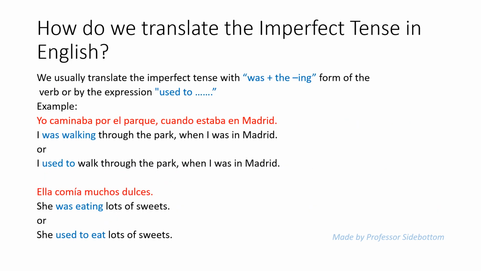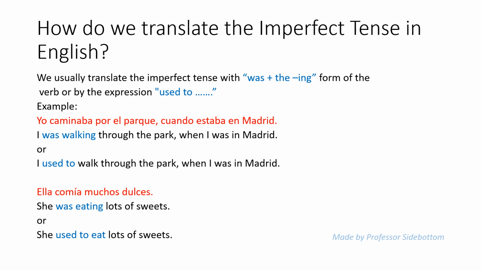Now let's talk about the translation of the imperfect tense in English. We usually translate the imperfect tense with was plus the ing form of the verb, like was walking, was talking, was singing, was teaching, or by the expression used to walk, used to teach, used to sing. And I'm giving you here two examples.